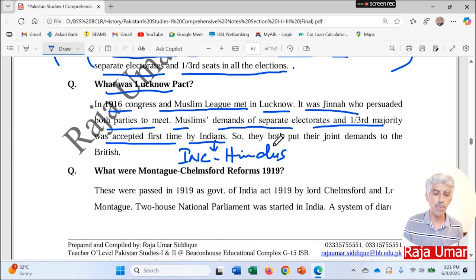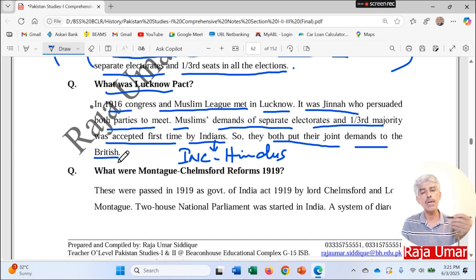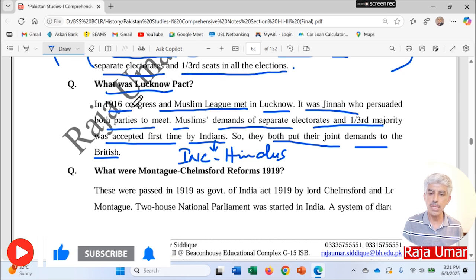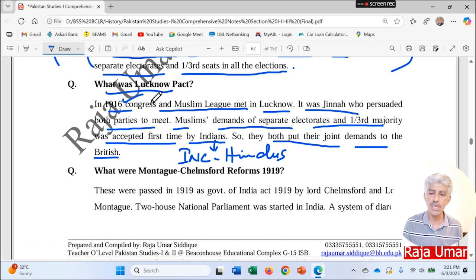So they both put their joint demands to the British, and this Lucknow Pact lasted till the end of the Khilafat movement in 1924. So you can see that it happened in 1916, point number one, and the Muslim League and Congress held their joint sessions at Lucknow. Point number two, it was Jinnah who made this happen. Point number three, Muslims' demands were accepted by the Indian National Congress or the Hindus. Point number four, both political parties put forward their joint demands to the British government.